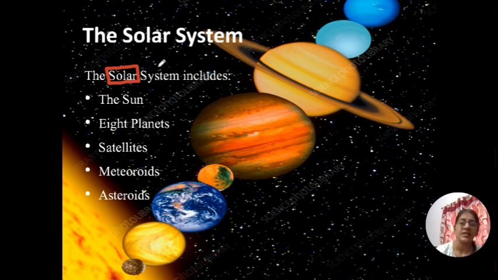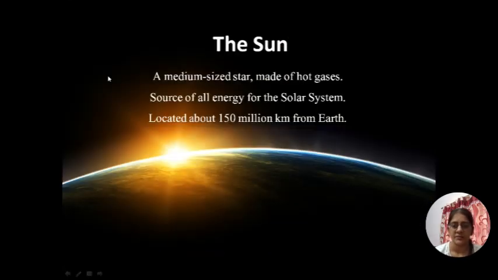So you can think that the solar system is the family of the sun, right? So what does it include? It includes the sun, obviously, the 8 planets we learn about, the satellites, natural or human made, the meteoroids, and the asteroids. These are not difficult words. You will learn about it. So let's learn about the sun first.